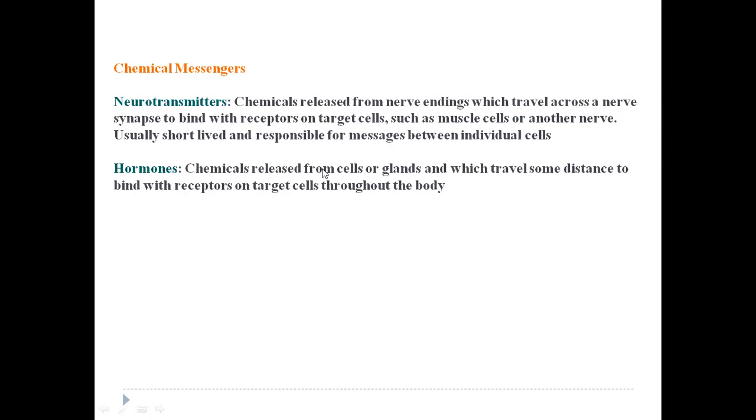Okay, so chemical messengers are of two types: neurotransmitters and hormones. Neurotransmitters are the chemicals released from the nerves, which travel across a nerve synapse to bind with the receptor on target cells. They are very short-lived. Hormones are the chemicals released from the glands. They travel throughout the body to search the target cells.